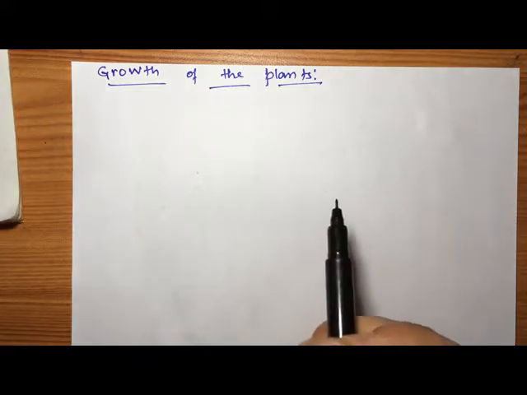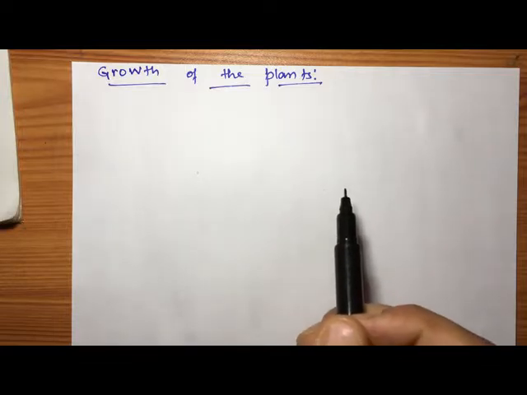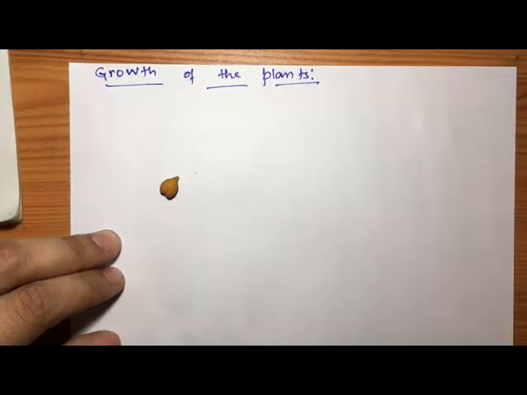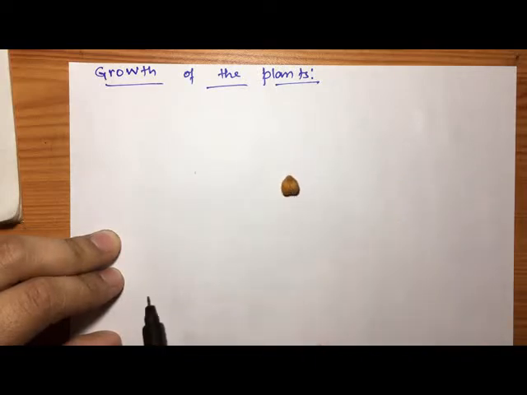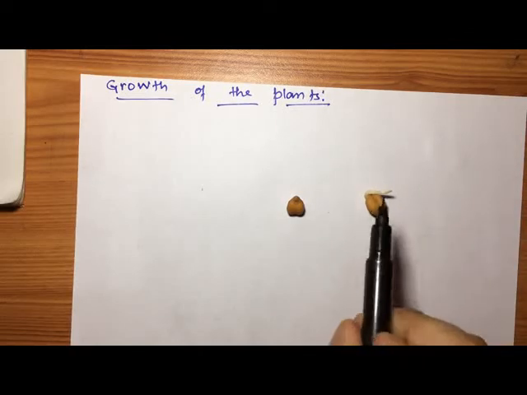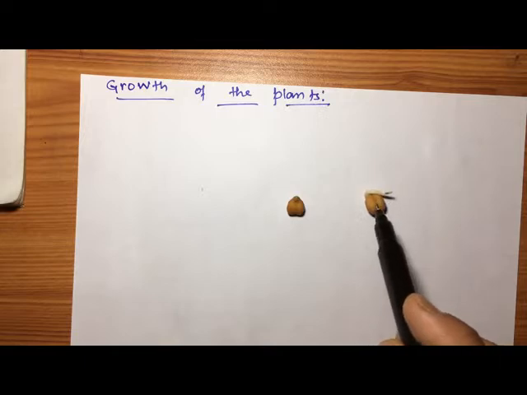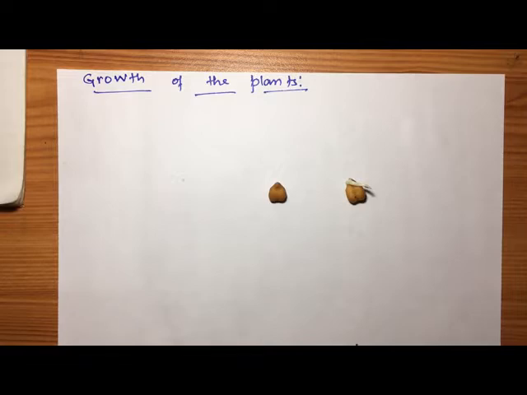So as we knew, from a dried piece of gram, if we soak it for several hours, we can get a swollen gram like this. And if it is kept in some favorable condition, after some time it will lead to the formation of a new plant emerging from this seed, which is called a baby plant. These things we have studied in the previous class.